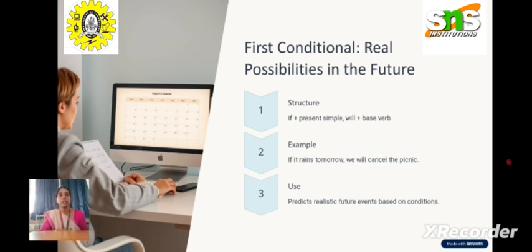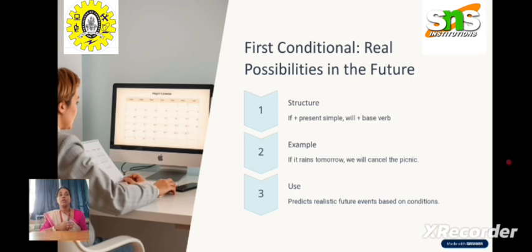The rule for the first condition is if plus present simple, and will plus base verb, the main verb in the main clause. For example, if it rains tomorrow, we will cancel the picnic. We are talking about real possibilities of the future.